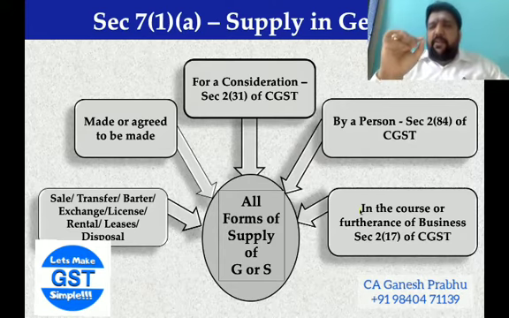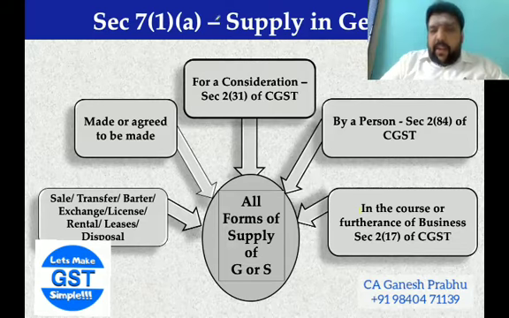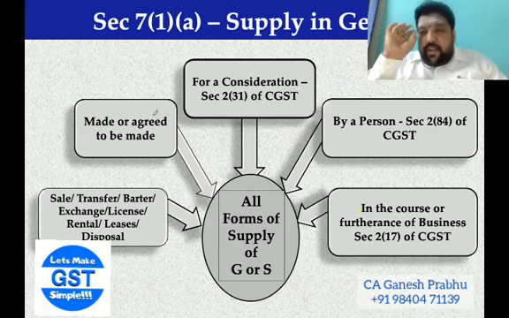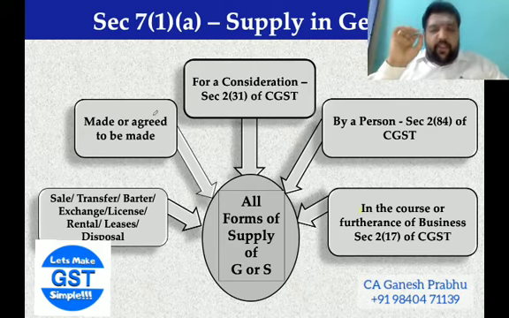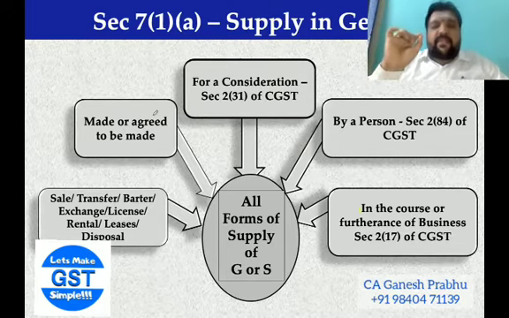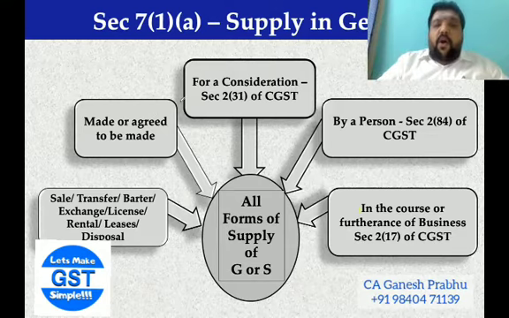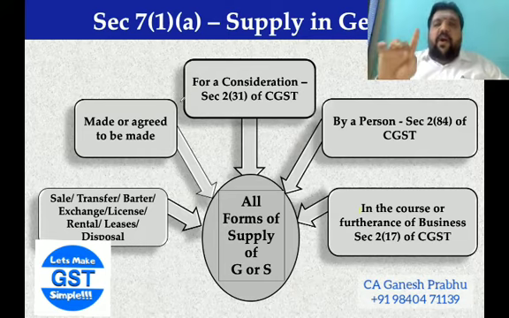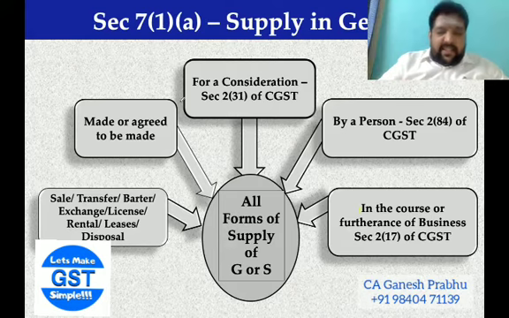Very interesting to note, section 7(1)(a) discusses the term supply generally. Supply is defined as an inclusive definition. Supply includes all forms of supply, which are sale, barter, exchange, lease, license, rental.